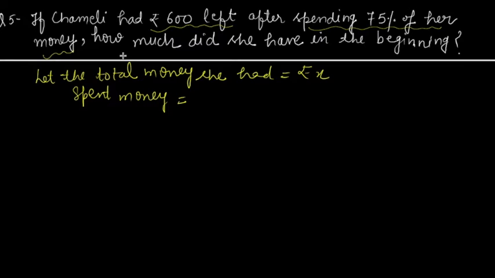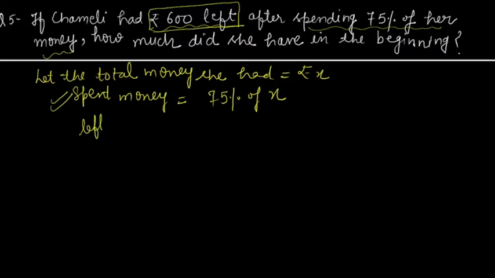Spent 75%, so 75% of X. Now this is the amount which is left with her, which is rupees 600, and this is the spent money, 75% of X. So if I want to calculate the left money, how much will it be? 100 minus 75, which will be 25% of X, right?